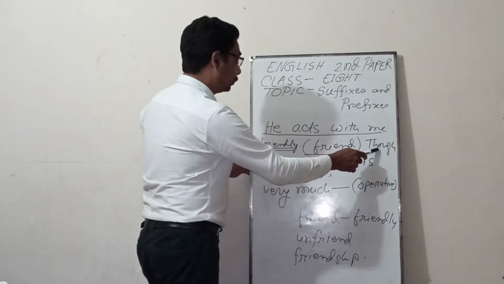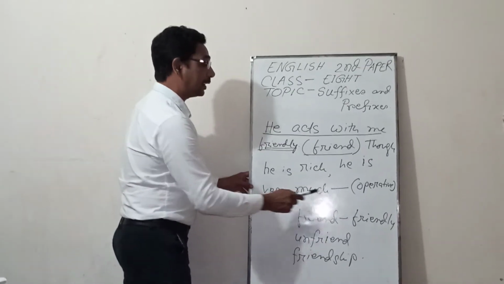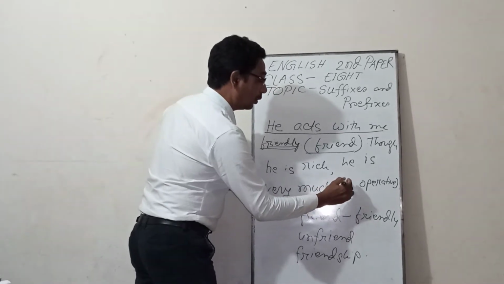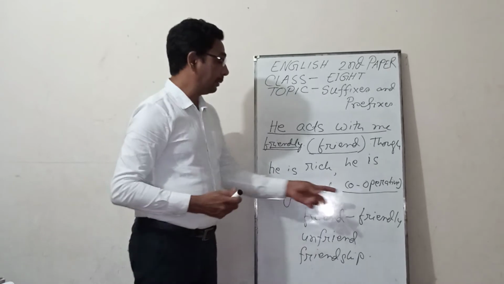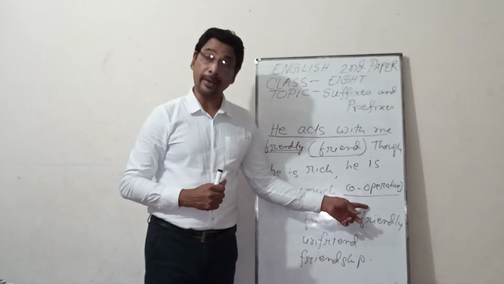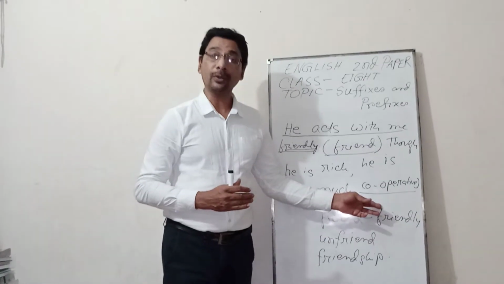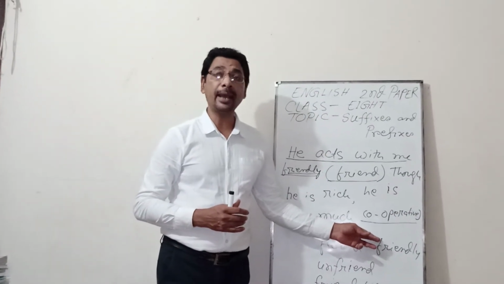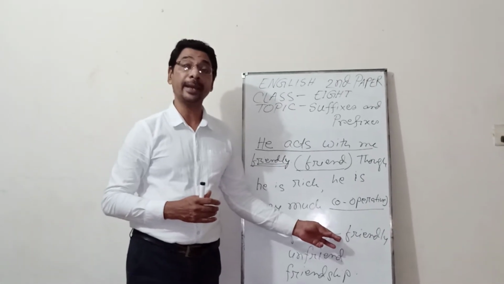Second, though he is rich, he is very much operative, and so he is very much cooperative. And this is a prefix. But you have to know the word cooperative. If you don't know the word operative and have no idea about this word, you will not be capable of writing down here cooperative.